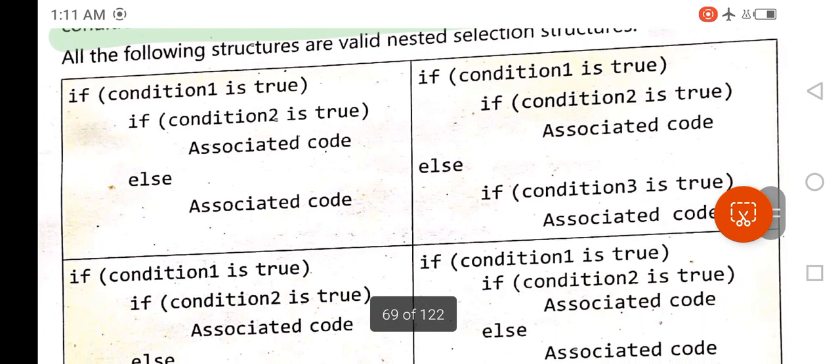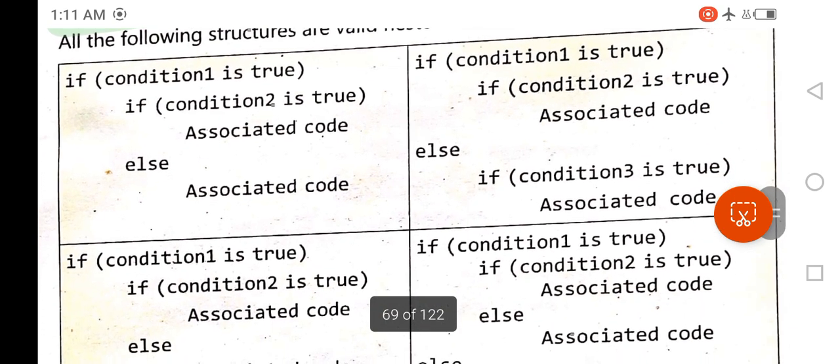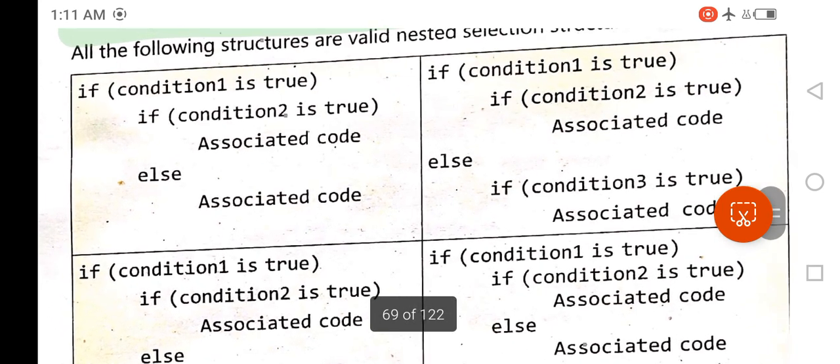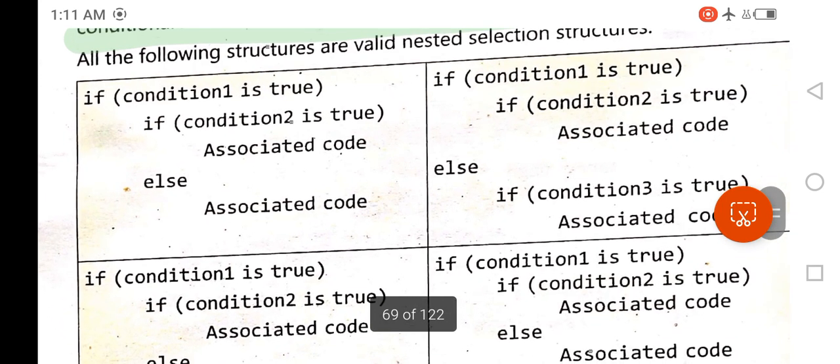So here 4 structures have been given in your book, and the first one is if condition 1 is true, and if condition 2 is true, then associated code will be executed. But if condition 1 is true but condition 2 is not true, then else part of the code will be executed.